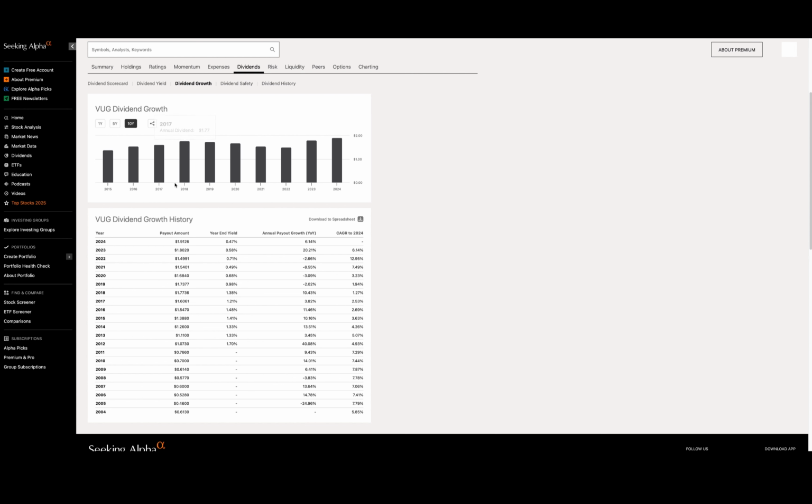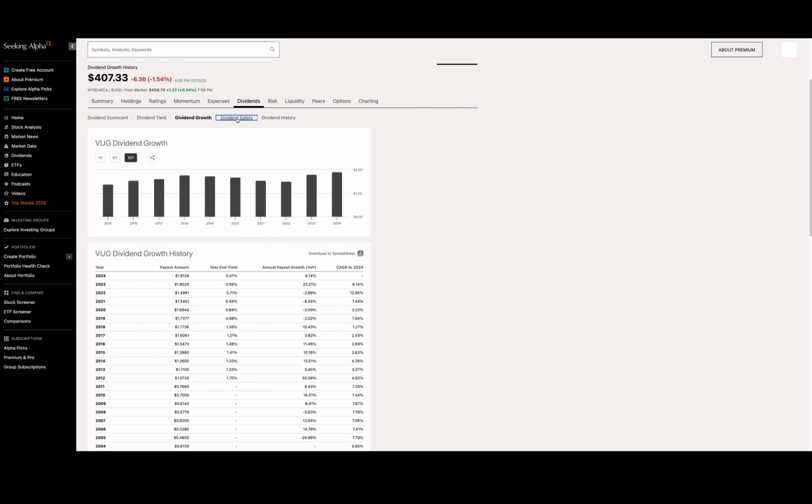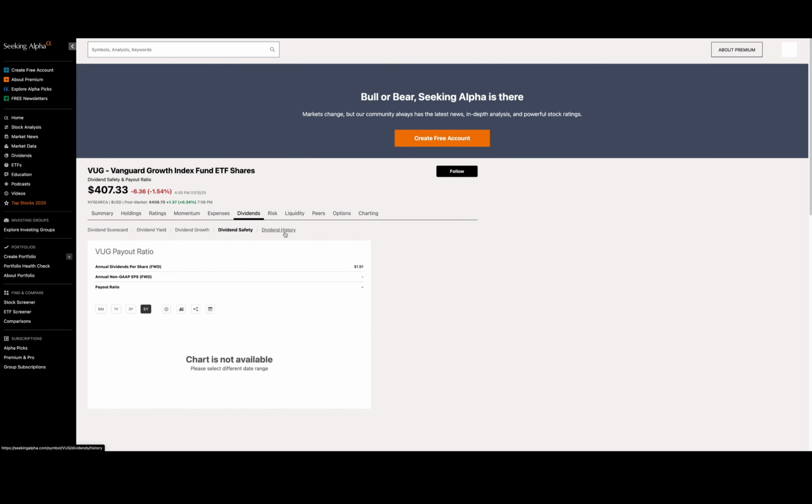Like, let's say, actually, they do give us the 10-year for free. So we can go back all the way to 2015 and look at that dividend yield, $1.39, or I should say in 2023, because that's the information I'm clicking on here, right? Even though it says 2024, which is strange. Maybe the system is updating, but it's $1.91. So we can see it's been increasing, and it's just a good tool to use to understand, is this a good fund? I would invest in this, but I'm not in this fund at the moment.